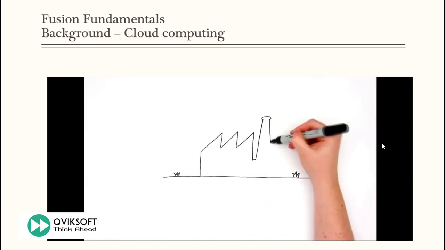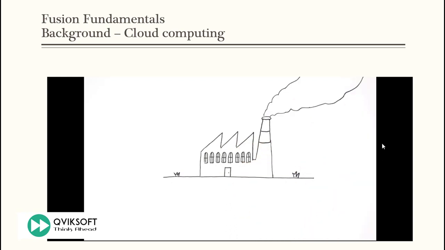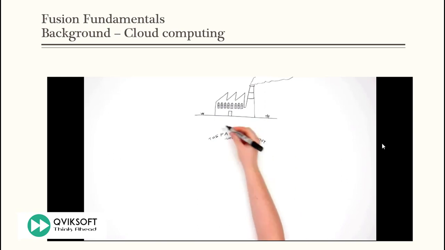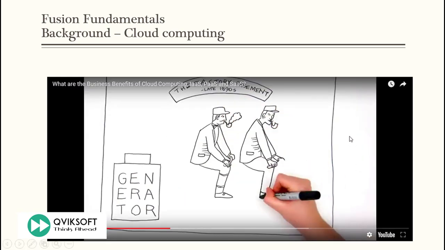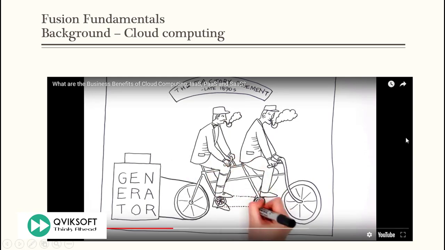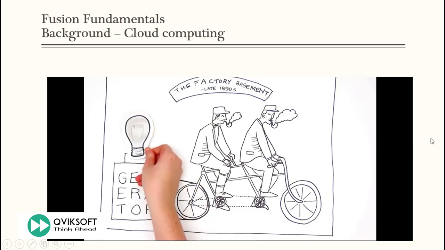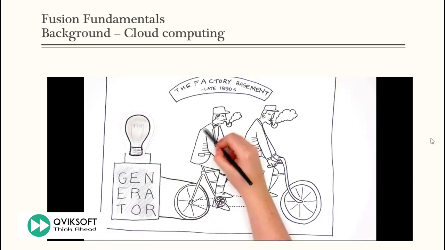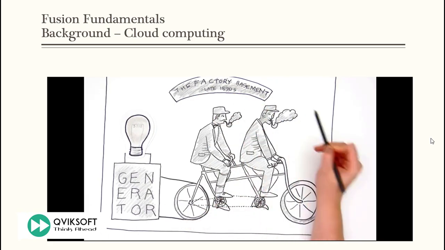History reveals a similar shift happened in the way business used power at the turn of the century. In the late 1890s, every factory or business had in its basement a smoke-belching, fuel-consuming power generator, stoked by grey boiler-suited men, who serviced it and kept it running as best they could. When things worked, they worked nicely. But when they didn't, which was quite often, the machines ground to a halt, the lights went out, and nothing got done.